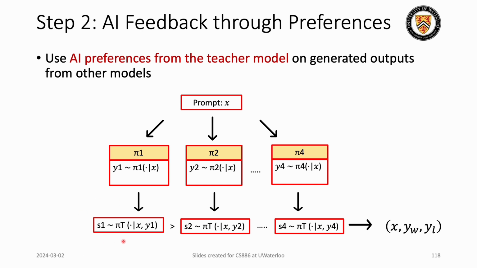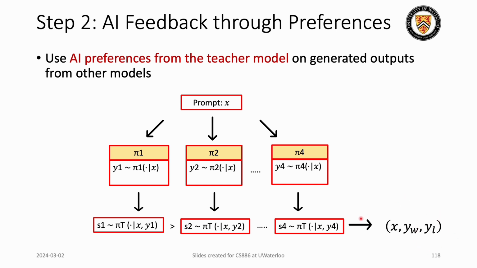S1 is the first score, where the model evaluates based on the prompt and the response and scores it accordingly. Once we have these scores ready, we curate a dataset that consists of the prompt that was used, the winner response with the highest score, and a loser response.